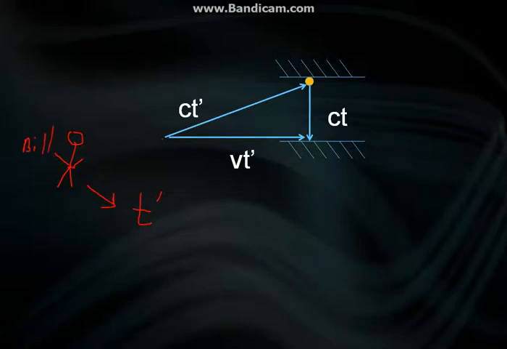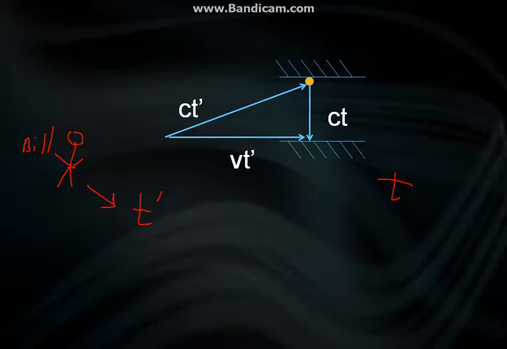But according to the clock, the time passed is just t. So this is the distance traveled by the light. So it is c times t prime, since velocity times time is equal to distance.